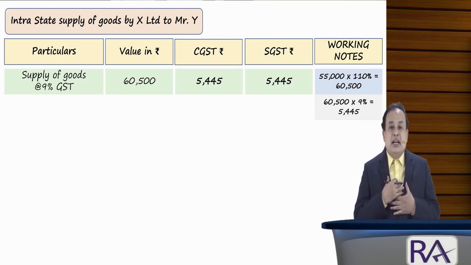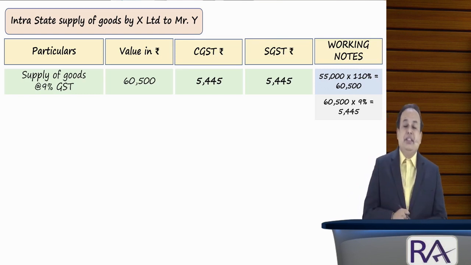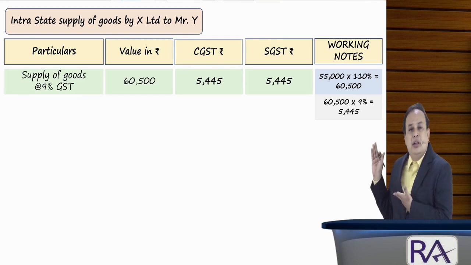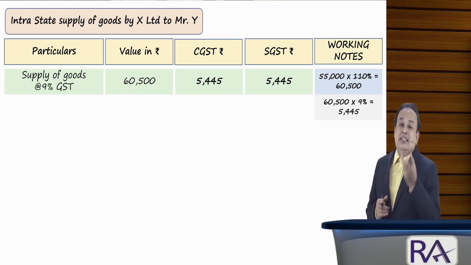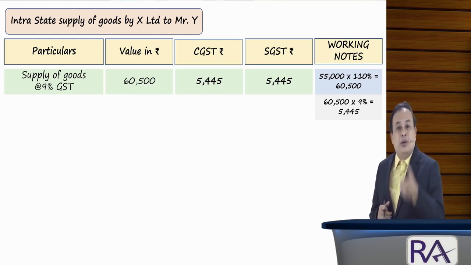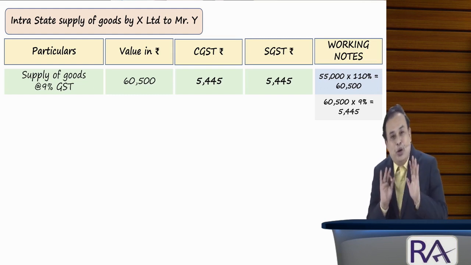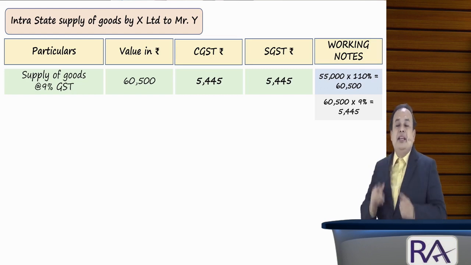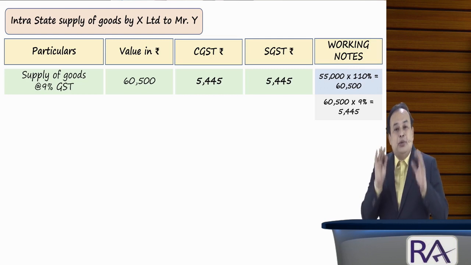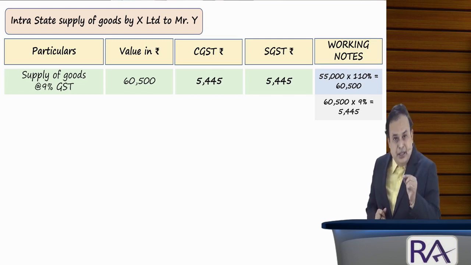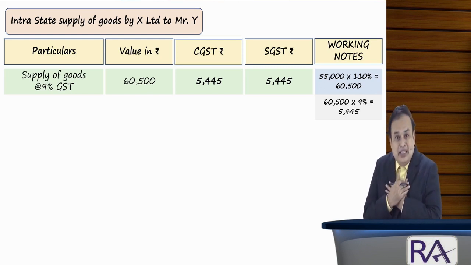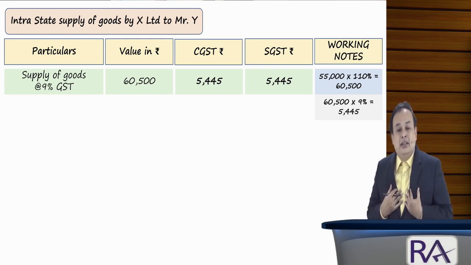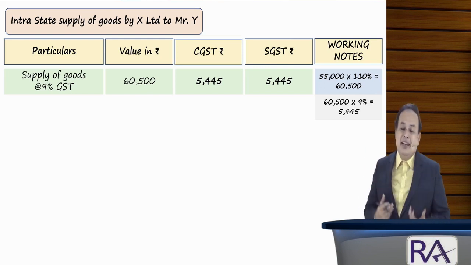Now X Limited says that I already have IGST with me and I want to claim ITC. Claim it. IGST is to be utilized as ITC against CGST and SGST. Now the law got amended. A new rule, Rule 88A, has been introduced by the Government of India upon the recommendation of the GST Council. Don't worry, I will explain this rule elaborately under the input tax credit chapter. For the time being, understand this much, my dear sir: IGST is to be utilized for payment of CGST and SGST. I can utilize the IGST in the manner I like, as per my tax planning. Got the clarity, my dear sir?